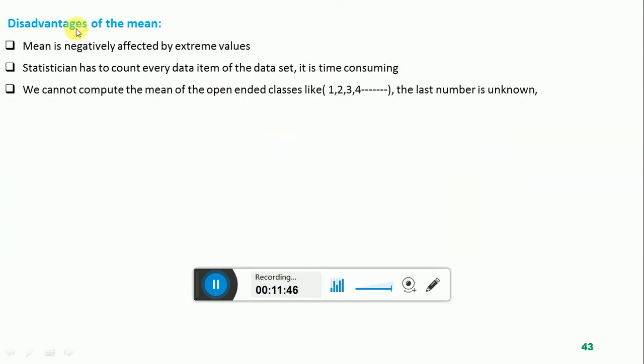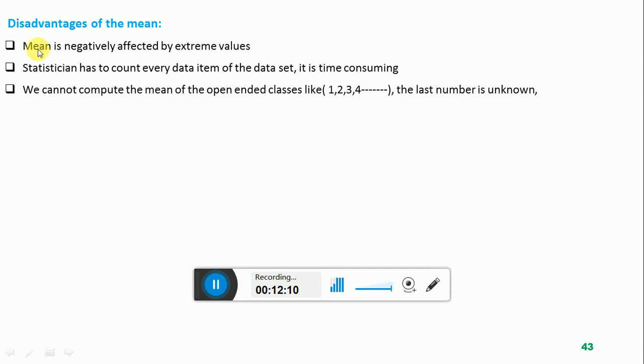Now let me jump toward the disadvantages of the mean. We are learning about the few drawbacks of using the statistical numerical measure mean to compute the average value, to interpret the data set, to understand the data set, to make the data set meaningful. Mean carries a few drawbacks, a few disadvantages.